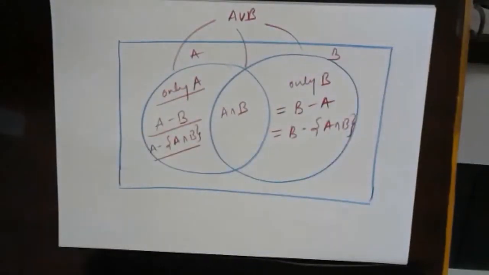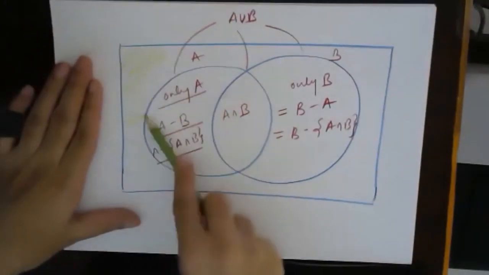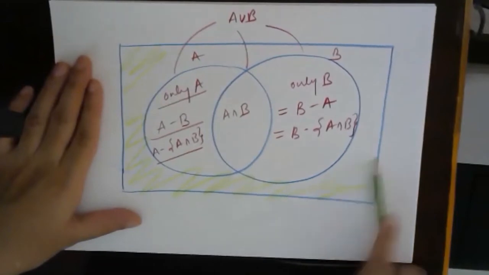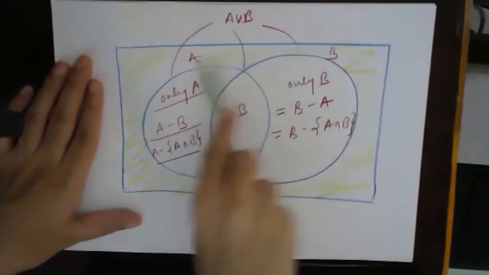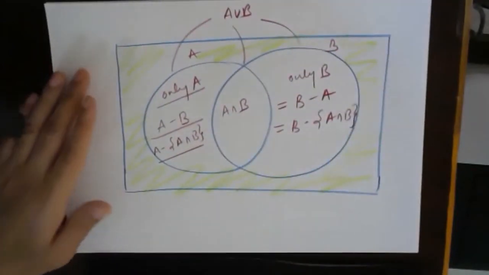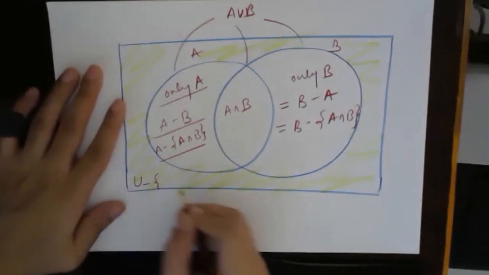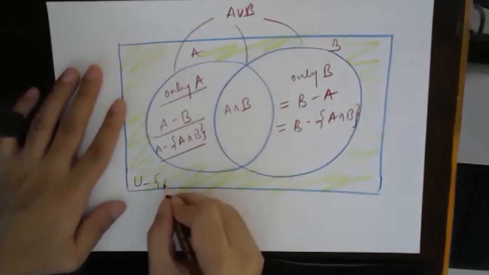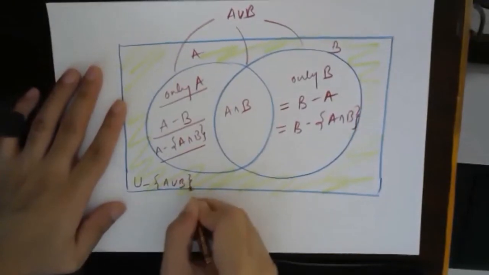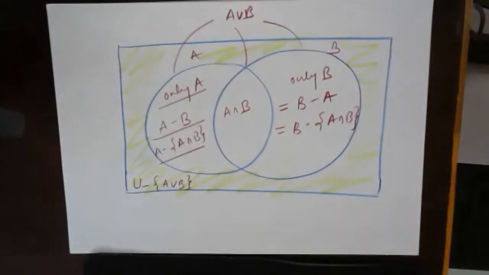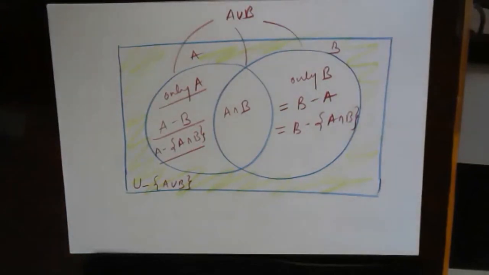Okay. And whatever is left out, this part is left out, right? Whatever is left out will be known as U minus A union B. Fine. Just look at this once again, then we move on to the next part.